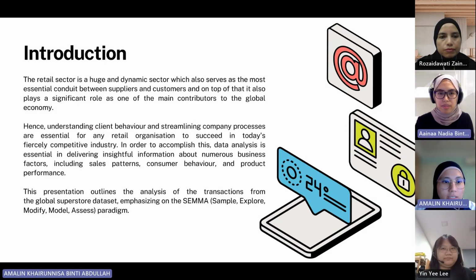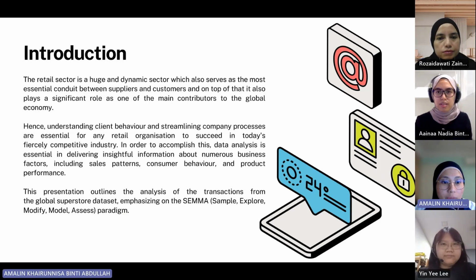Starting with the introduction, since the retail sector is a huge dynamic sector, it plays a significant role as one of the main contributors to the global economy. Hence, data analysis is essential in delivering insightful information about business factors, sales patterns, consumer behavior, as well as product performance. Thus, this presentation outlines the analysis of the transactions from the Global Superstore dataset, emphasizing the SEMMA paradigm.